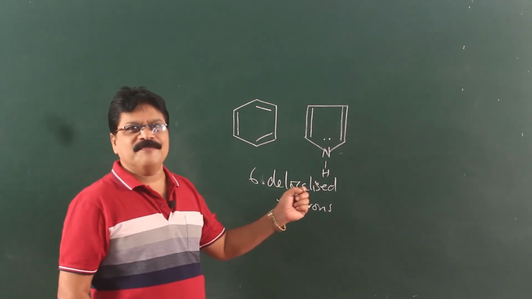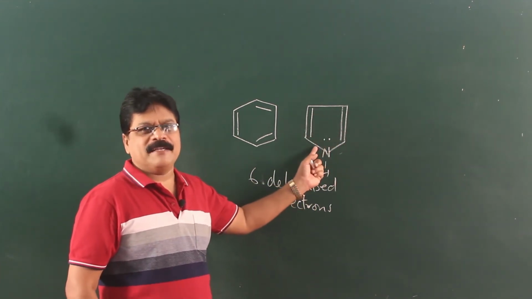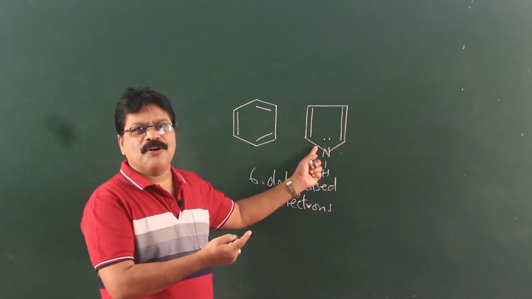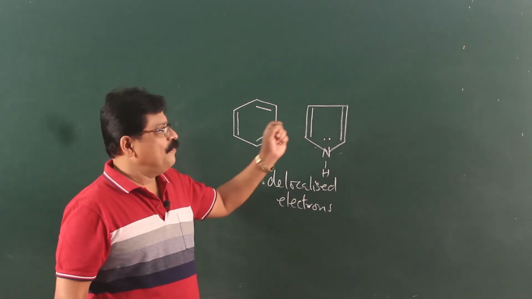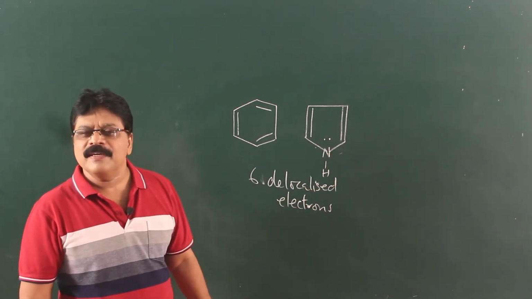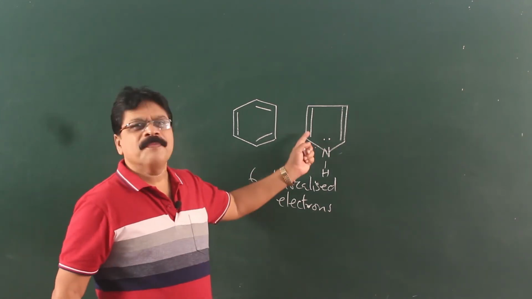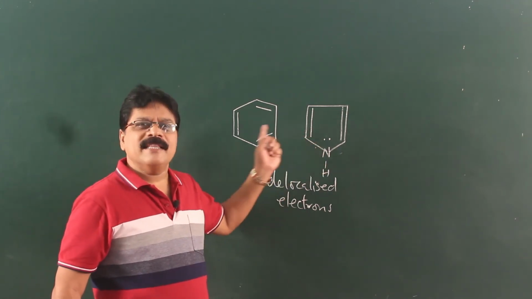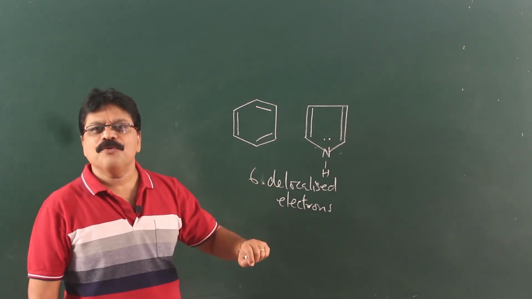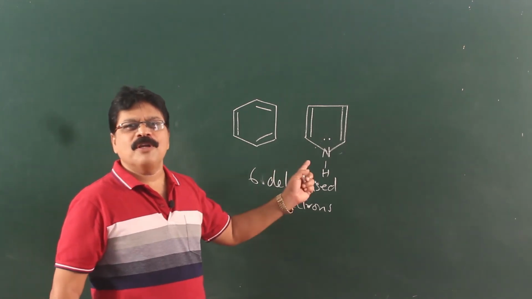So, that is a very interesting finding, because 6 electrons are spread over only 5 atoms, and therefore, it will attract an electrophile faster and stronger than in the case of benzene. Therefore, when we study the reactions of pyrrole, furan or thiophene, the reactivity is more in the case of these molecules than in the case of benzene. So, the very interesting thing that we must understand is that electrophilic substitution reactions are shown faster by these molecules than benzene.